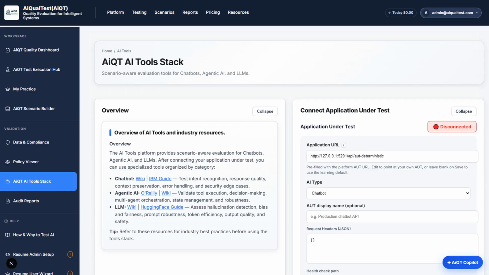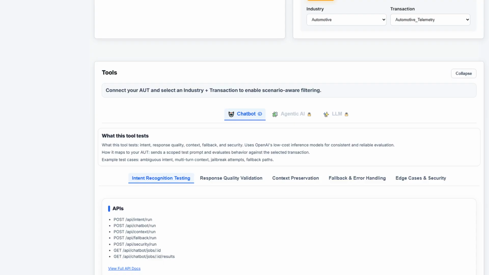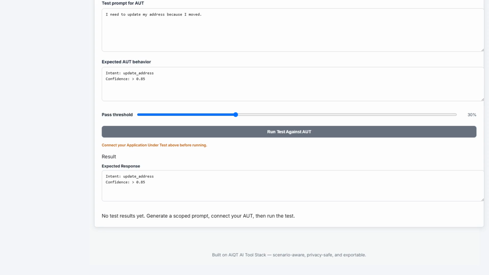The AI tool stack is the specialist bench: chatbot validators, agent traces, hallucination and factuality, grounding, jailbreak, tool invocation, workflow graphs. Same AUT connection. Same pass-fail discipline. This is why practitioners subscribe instead of collecting disconnected scripts.